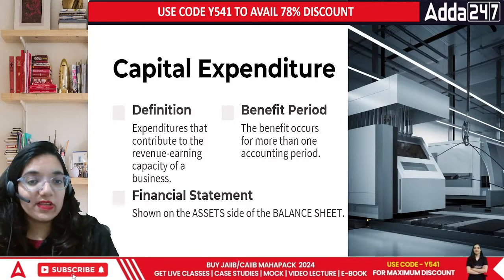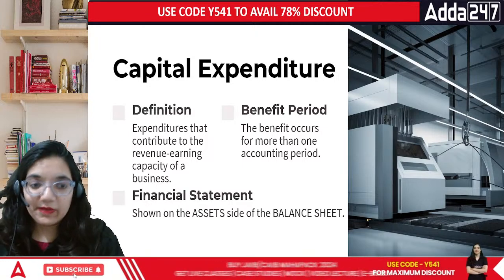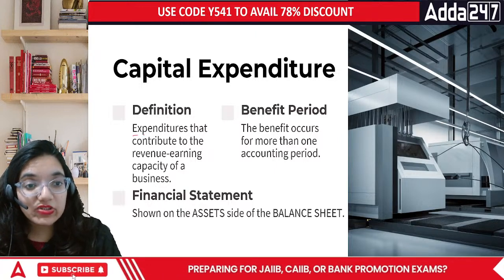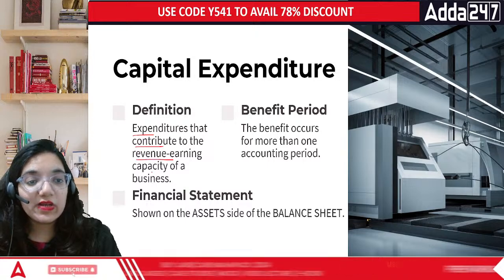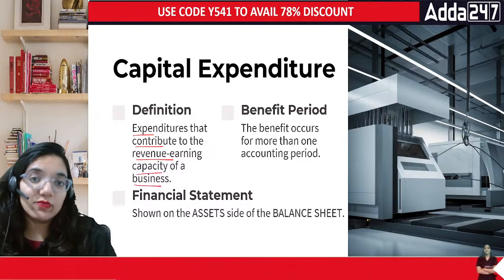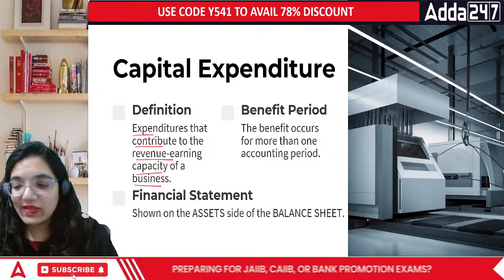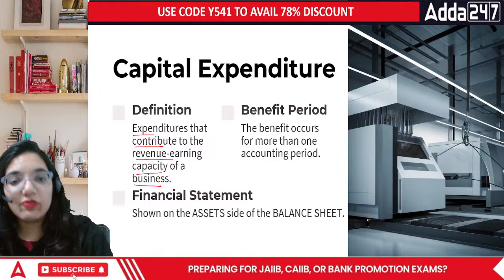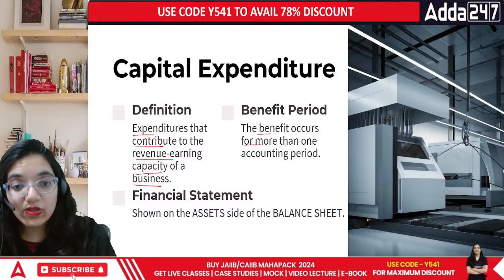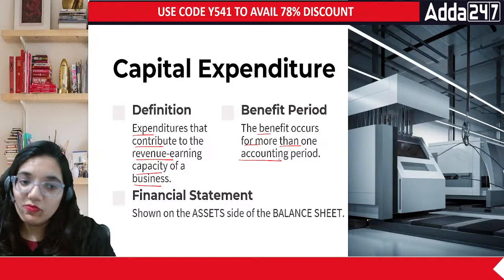So now let's talk about capital expenditure. I've just talked about the spend. In this case, what do you mean by this? Expenditures that contribute to the revenue earning capacity of a business are called capital expenditure, because they help you to earn more. This pen helps me to earn more, while the other pen just helps to maintain what I'm earning. The benefit occurs for more than one accounting period.